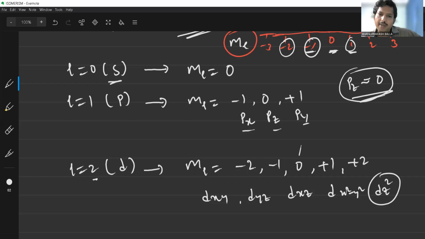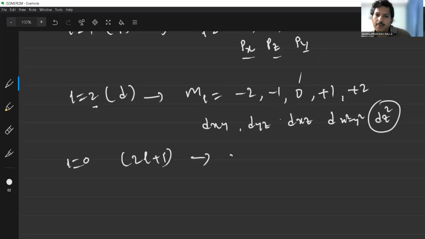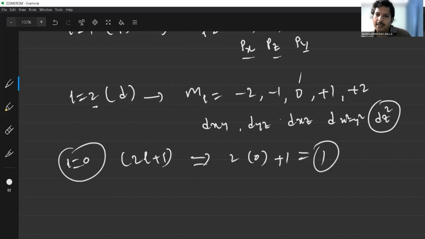The f orbital is similar, with a total of 7 values, that is -3 to +3. The total 7 values can be present. Now there is also a simple formula: 2l plus 1 is the number of orbitals that can be present. For example, L is equal to 0, 2l plus 1 means 2 into 0 plus 1, which is 1. So for L equal to 0, the s subshell has only one orientation.